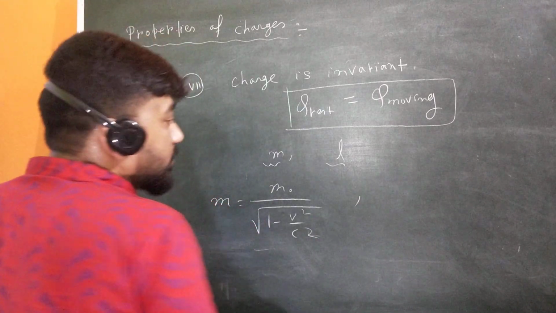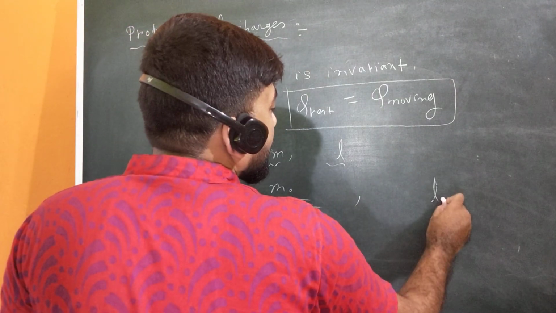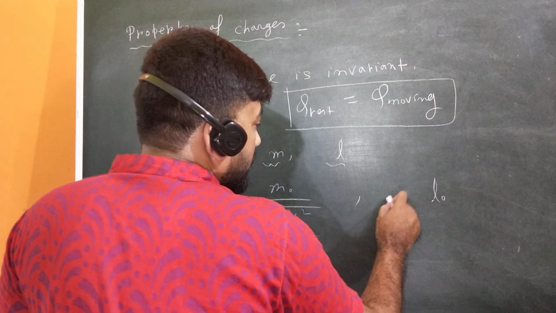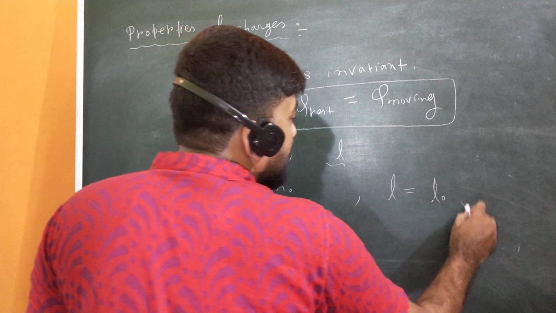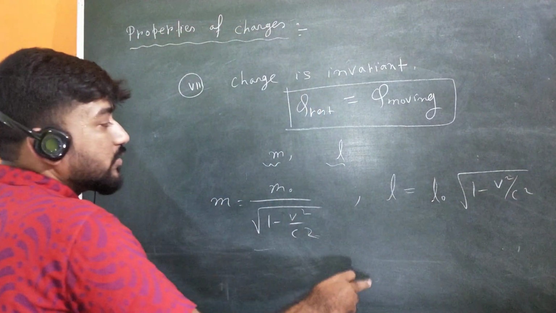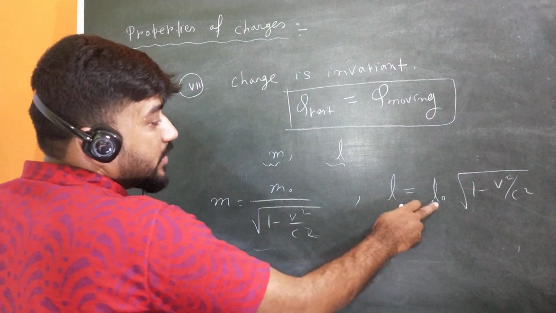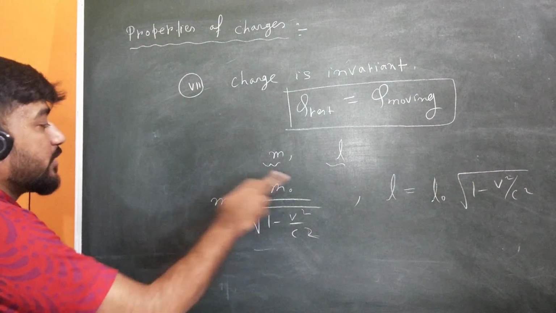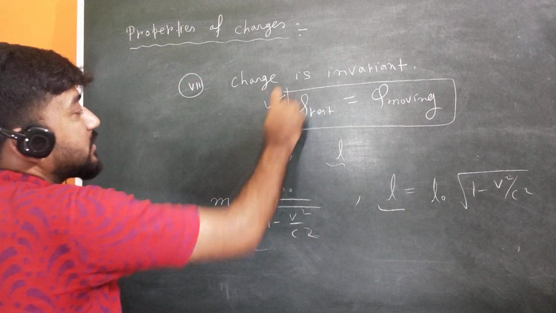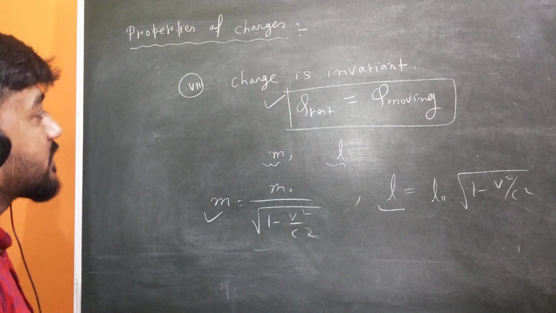Similarly, if L0 is the proper length, that is the length in the rest frame, then for the moving frame, L is equal to L0 root over 1 minus v square by c square. So the length will also vary according to this relation, and mass will vary according to this relation. So mass and length are not invariant, but charge is invariant.